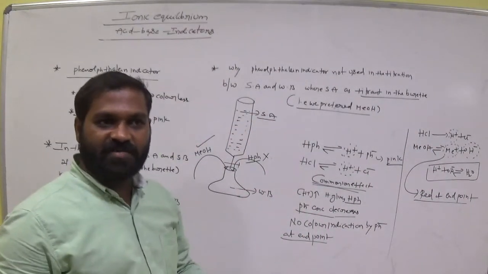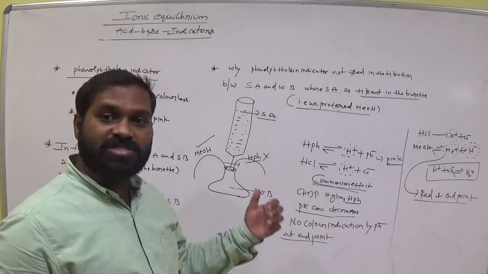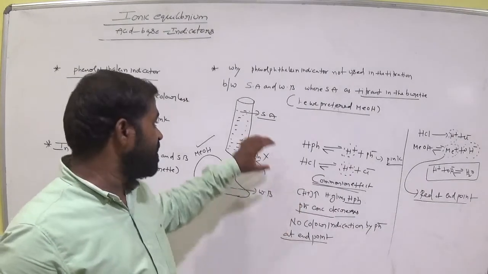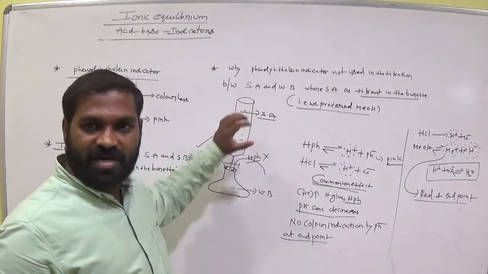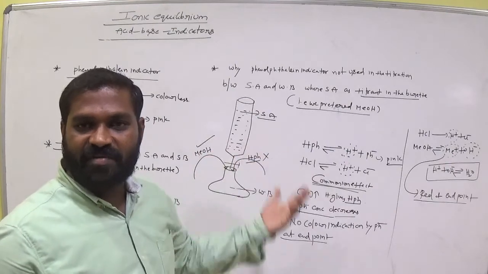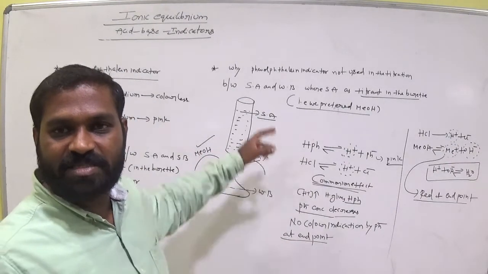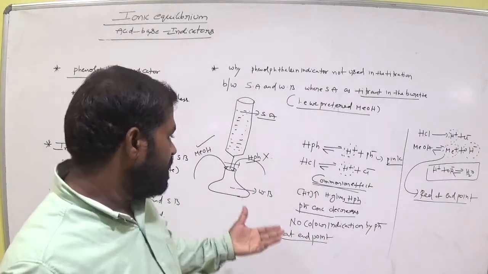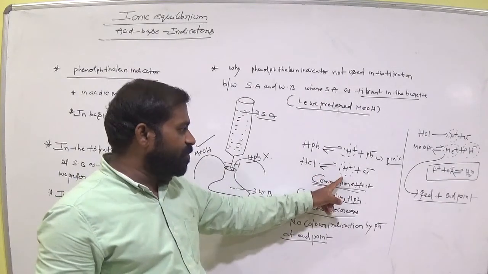So what is the advantage of adding indicators? It shows the color in the conical flask at a particular pH. Then we can stop the titration and measure the volume of the solution in the burette. Otherwise, there is no color indication, and it is impossible to measure the volume of this solution. Am I right? Clear?